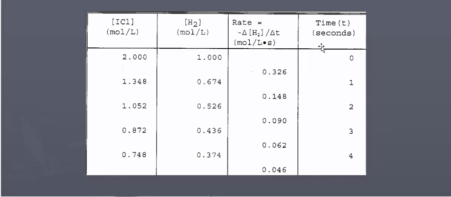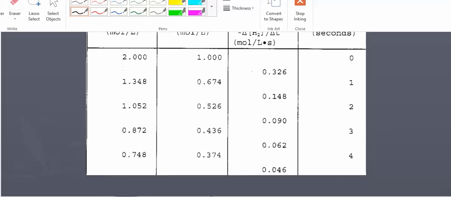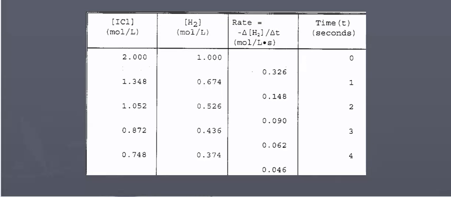So for this reaction, here is some actual data with the rate, and I will show you how we get those rates. I'll use the data for ICl between 1 and 2 seconds. So let's look at that data between 1 and 2 seconds for ICl. So the rate is equal to negative change in concentration of ICl over 2 delta T, using the information from the previous slide. So for the change in concentration for ICl, I'm looking between 1 second and 0 seconds.